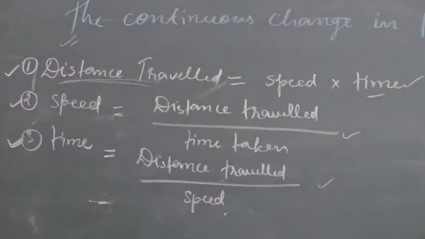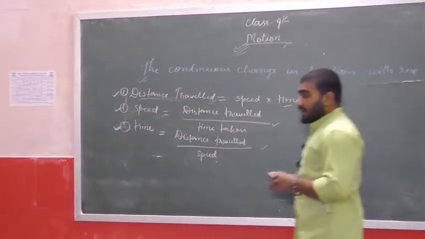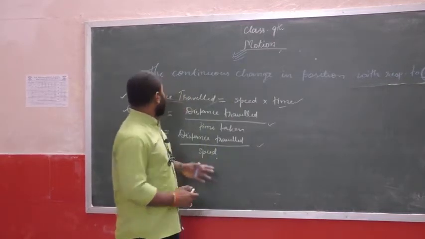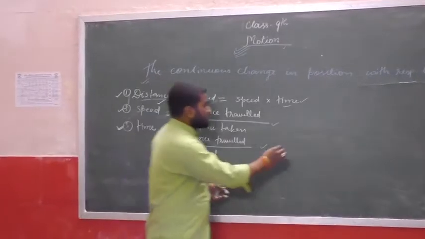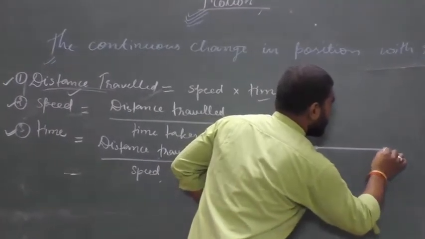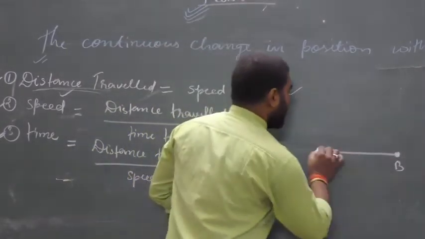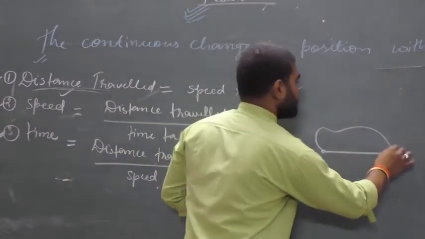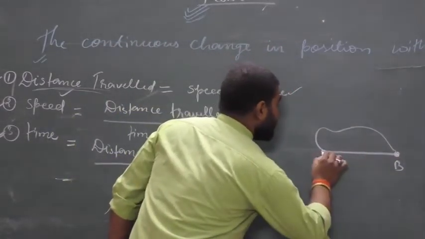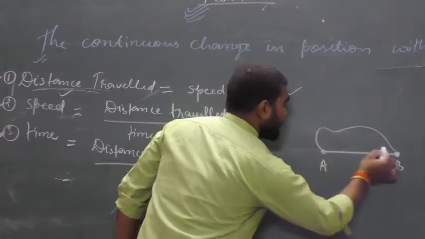One term is coming here, distance traveled. So what do you mean by distance traveled? The actual path covered by the body is known as distance traveled. Let's suppose the body is at point A and it will move from A to B, but the path between A and B is a little bit curved. So when the body moves from A to B, it will use this curved path.